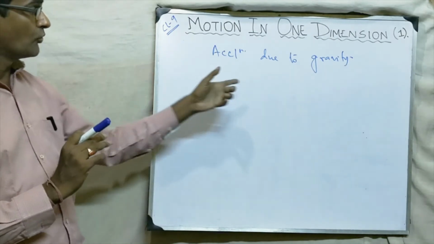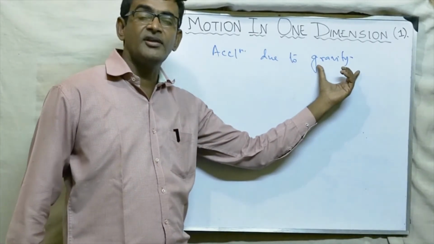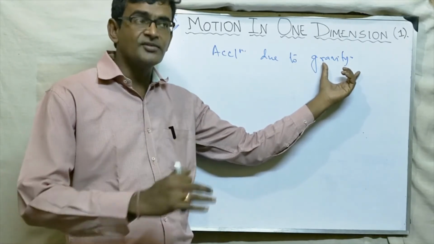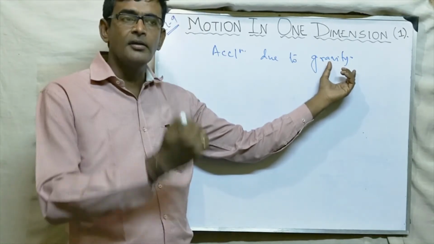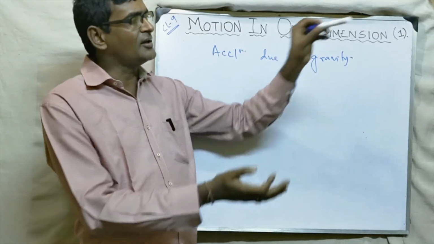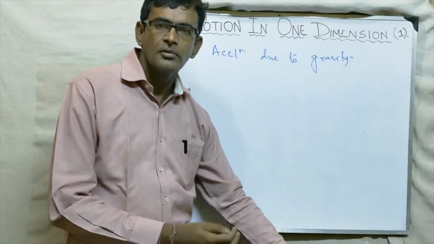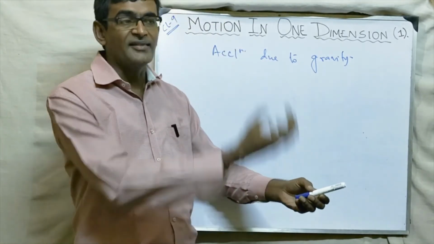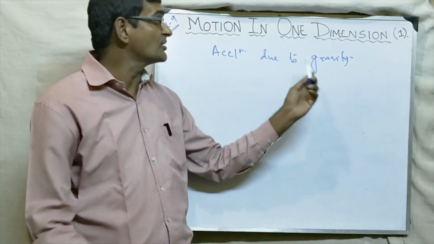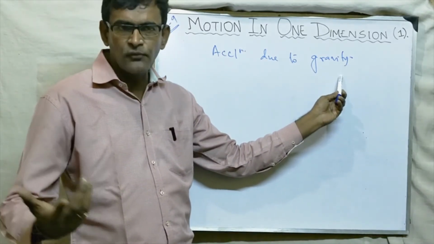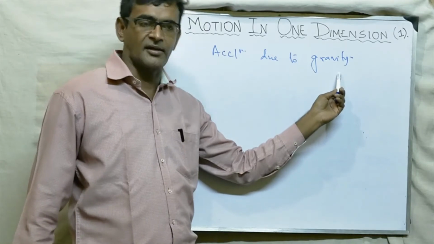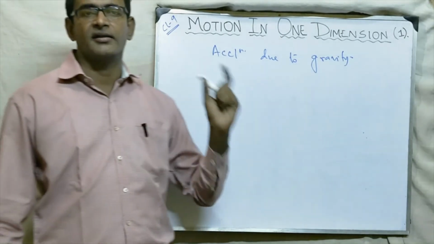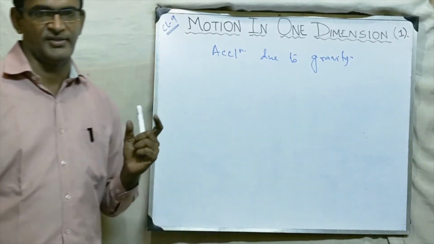Now gravity is what? Gravity is also a force. Which force? The force by which Earth attracts a body towards itself. You know that if I leave this marker, the marker will fall down. Everyone knows this. Why? Because Earth is attracting. This force of attraction of Earth is called gravitational force, or you can also say gravity. So gravity is the force by which Earth attracts a body towards itself.